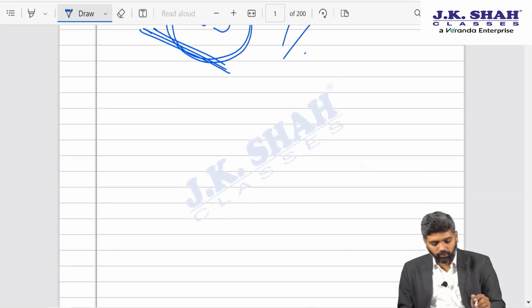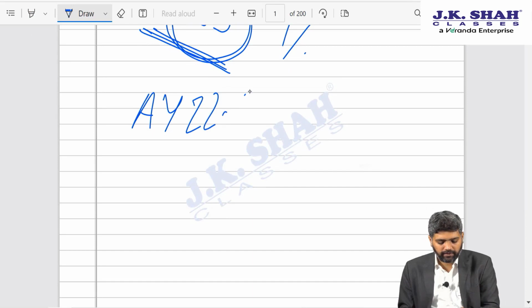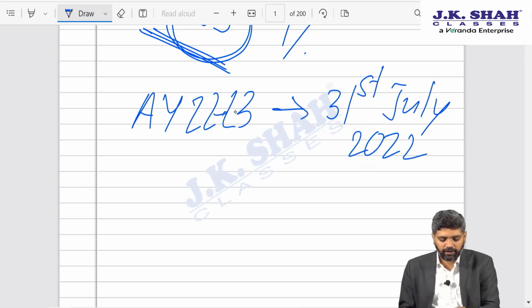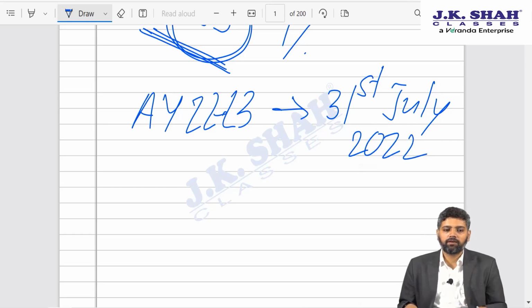So if we talk about assessment year 22-23, the original return had to be furnished by 31st July 2022. If you have audit, then it would be 31st October. If you have transfer pricing, 30th November, be that as it may.